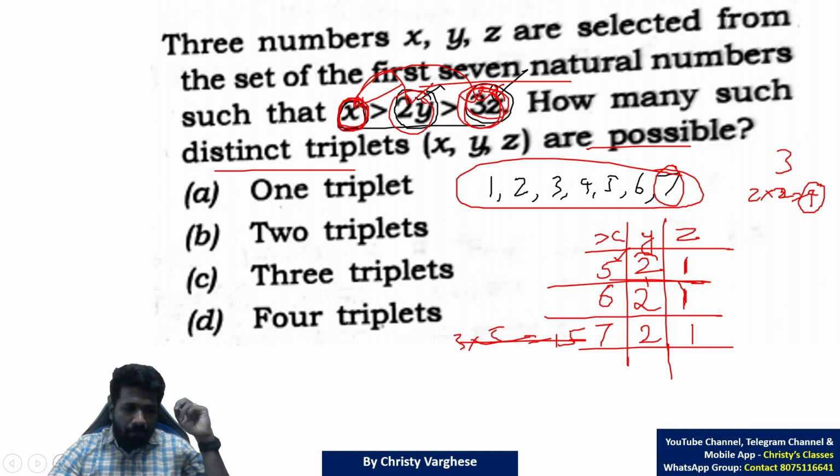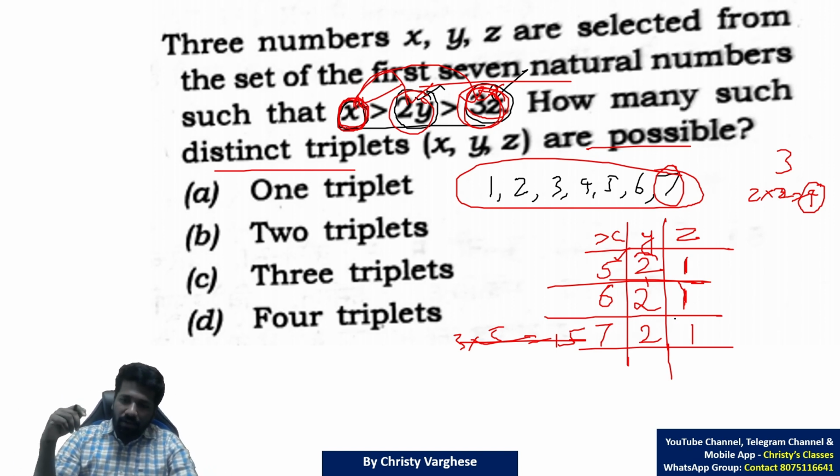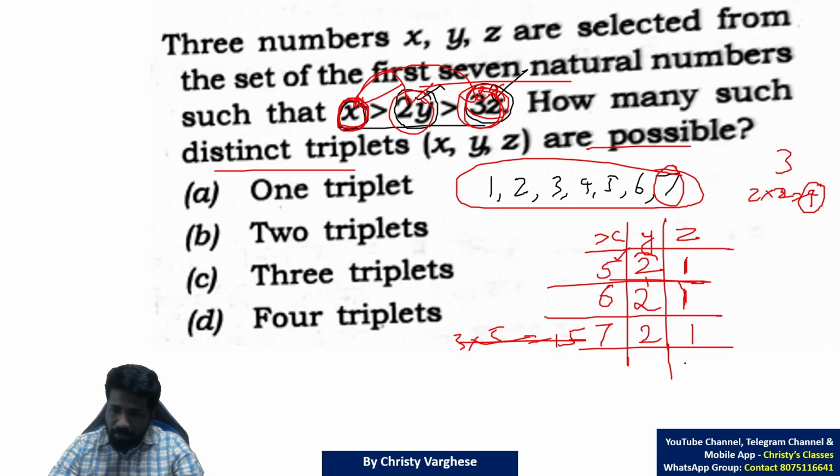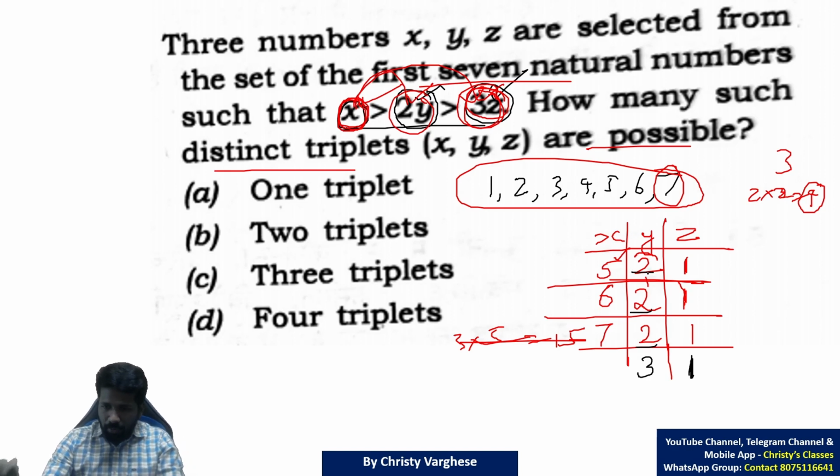Now is there any other possibility? All possibilities of z being 1 we have written already. Okay, let us check. One more possibility is there. What if z is 1 and y can be a little bigger number, say 3? For 2 we already wrote all the possibilities.